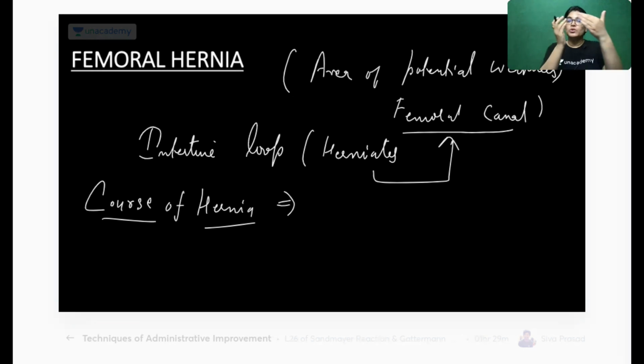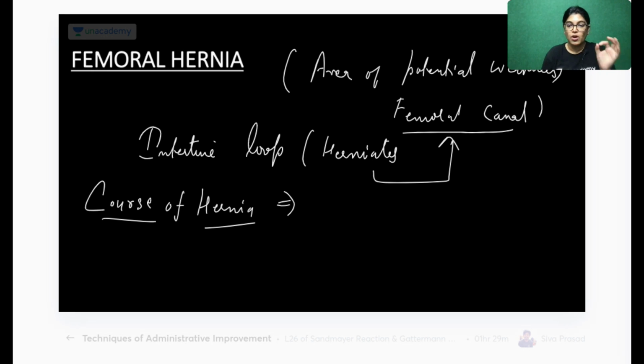So we have to know the course of hernia. We want to do an operation called herniorrhaphy or hernioplasty, and we put back that herniated loop inside the abdomen. We will put back the herniated loop and then form a mesh. The femoral canal should not be so wide, so we will lessen the lumen of the femoral canal. At times we go for mesh work. A netted mesh is formed so that the area of weakness gets more strength and herniation is not possible.